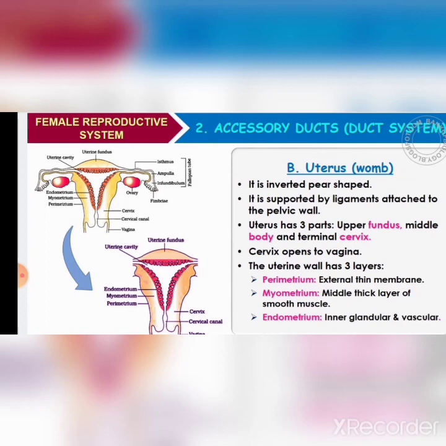The uterine wall has three layers, namely perimetrium, myometrium, and endometrium. The perimetrium is the external thin membrane. The myometrium is the middle layer, made up of smooth muscles, whereas the endometrium is the inner layer and it is made up of glandular cells. The endometrium undergoes cyclical changes during the menstrual cycle, whereas the myometrium exhibits strong contraction during the delivery of the baby. Clear?